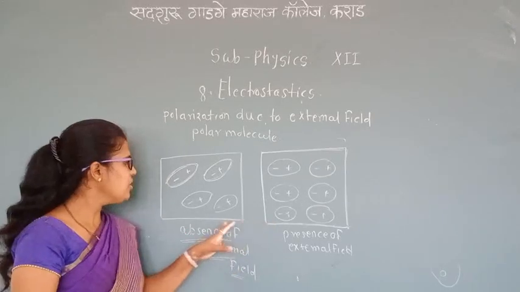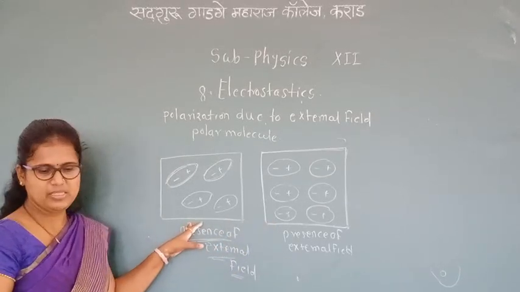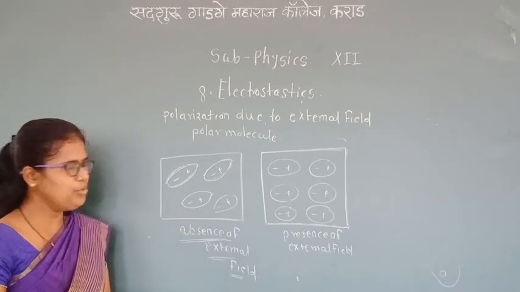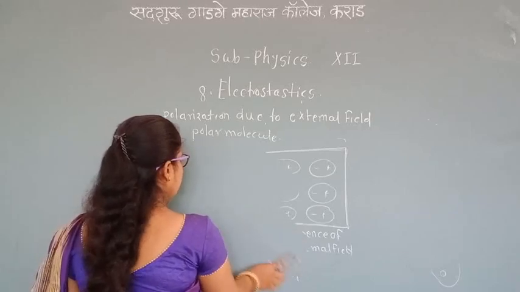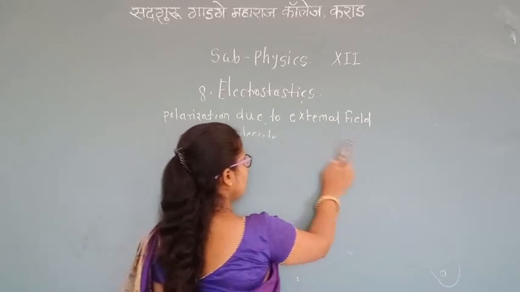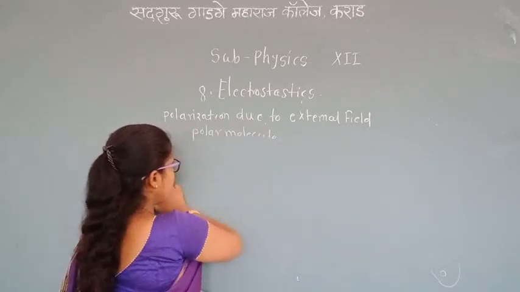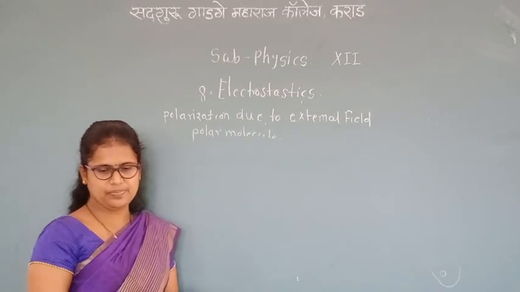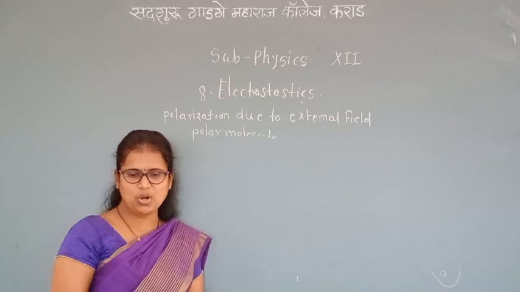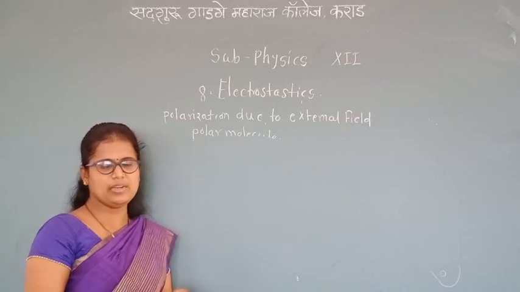Thermal agitation randomizes the alignment. In the absence of an external field the molecules are randomly oriented. Polarization is strong in the presence of a strong electric field.